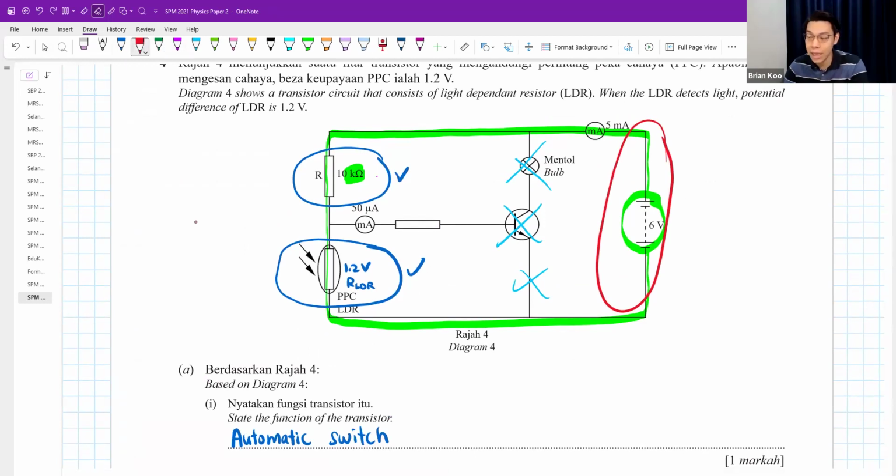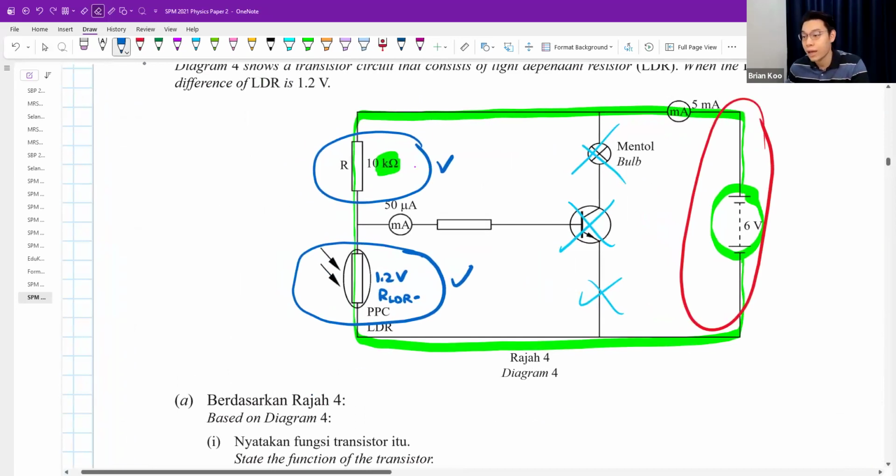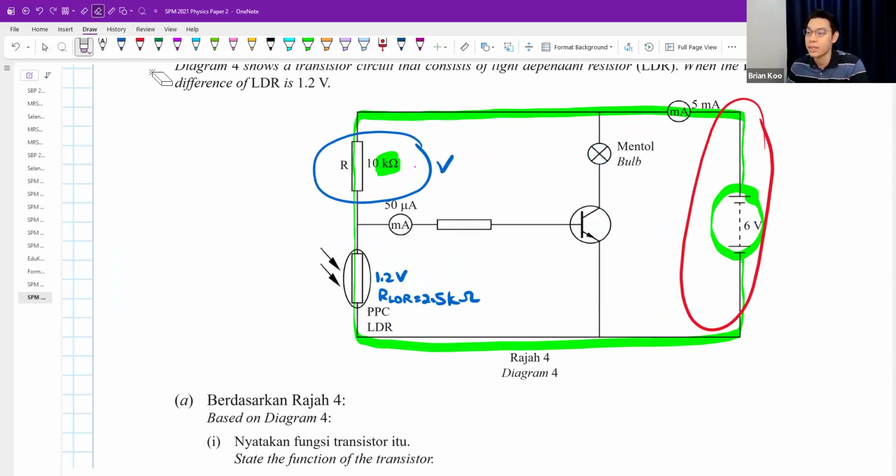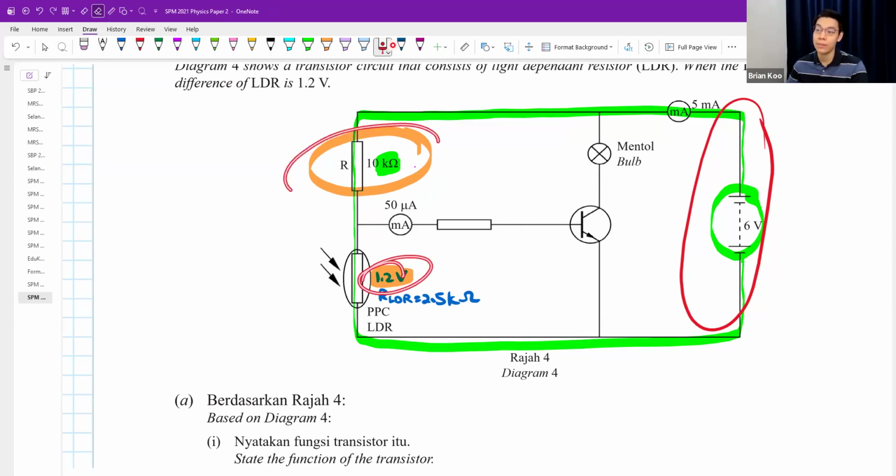By the way, sometimes they can also ask you, so we found out that the resistance here is 2.5 kilo ohm. But guys, can I ask you a simple question? If right here is 1.2 volts, what is the voltage for this part? Remember just now I said, in a series circuit, voltage will share. Down here is 1.2. Up here, it must be 6 volts, which is the total voltage, minus 1.2. You will get 4.8. So actually, if I want to find out what is the voltage here, I would also know it is 4.8.